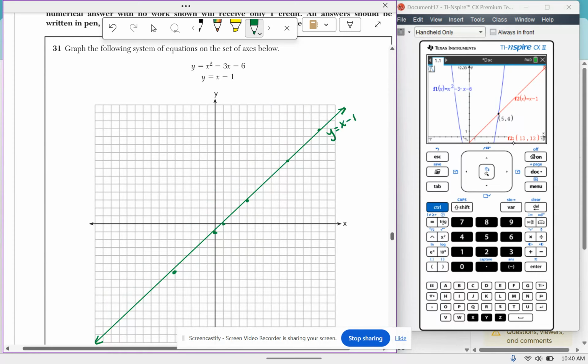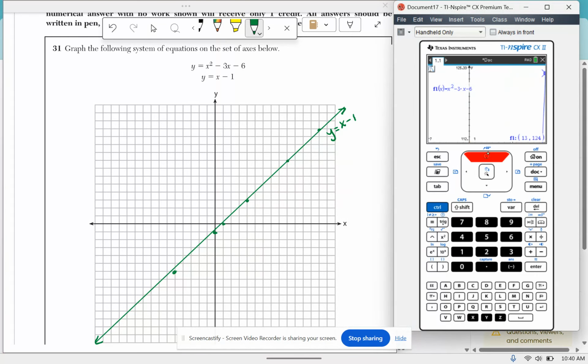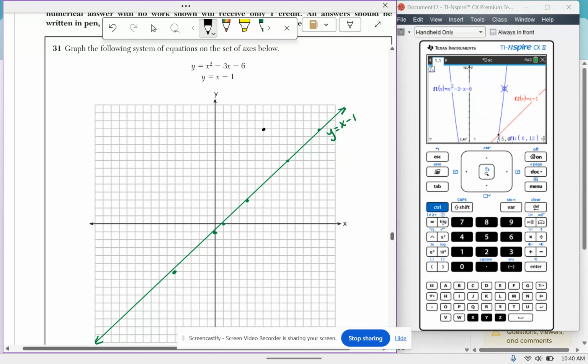And then let's get the coordinates for the blue graph. So you hit up to switch from one graph to the other. I need to go way back down to get on here. Okay, 6, 12. Okay.